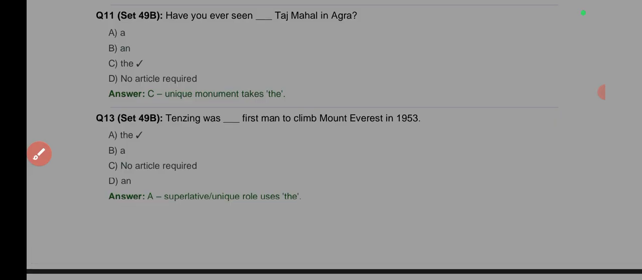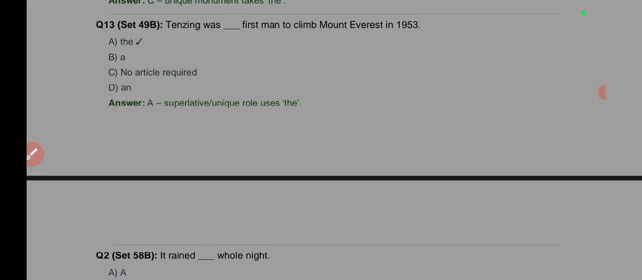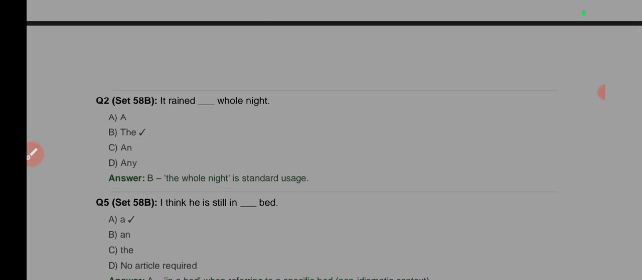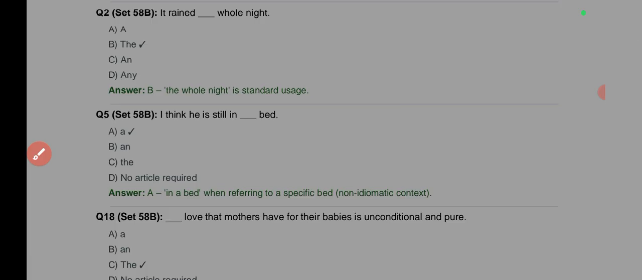Tenzin was the first man, of course. This is very simple. Tenzin was the first man to climb Mount Everest in 1953. Okay, the next one. It rained dash whole night. Of course, the whole night. Very easy. It rained the whole night. That is, throughout that night, it rained.